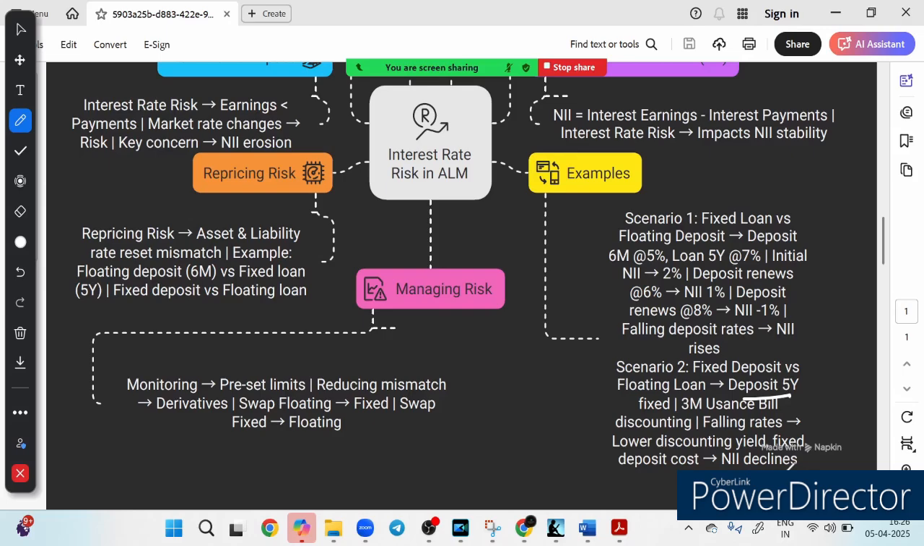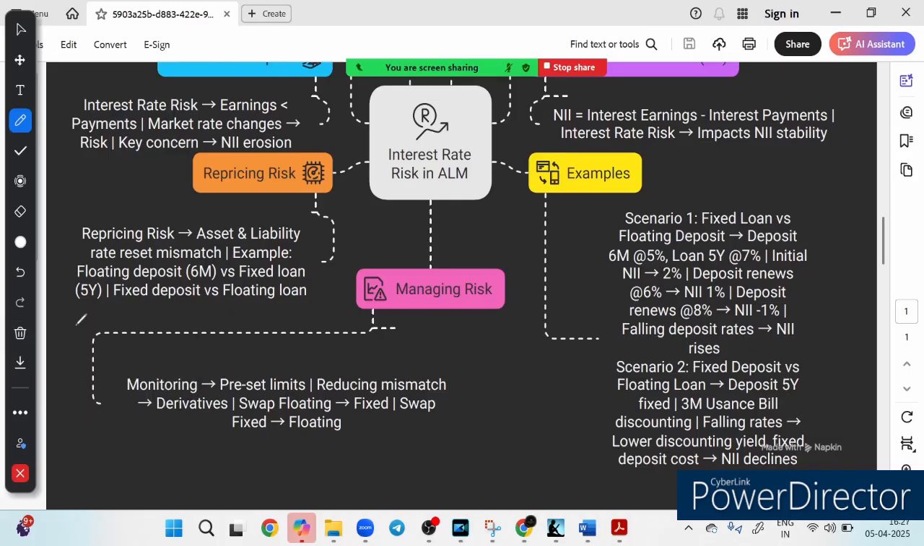So you have to decide. You can't say that in one case we can ignore the impact on NII. No, in both the cases our assets and liabilities are exposed to this net interest rate erosion. Sometimes it is erosion, sometimes it is expansion also. Now friends, how to manage the interest rate risk?